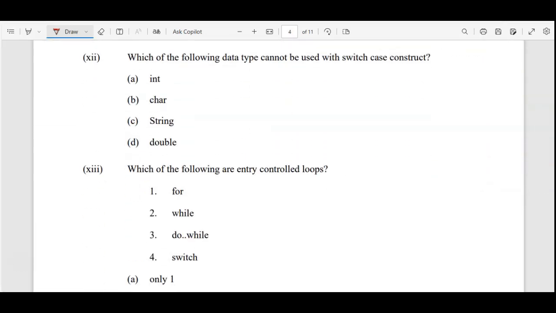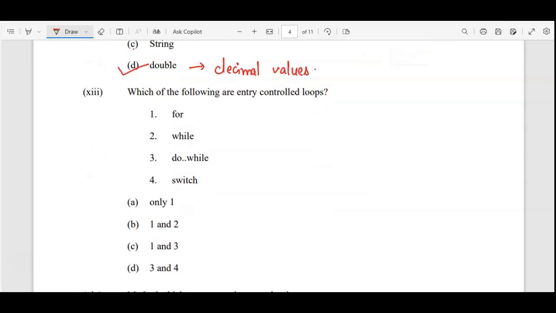Which of the following data types cannot be used with the switch case construct? Switch case construct is completely based on the direct value matching with the case value, right? So a direct and exact match is possible for integer, for character, for string, but it is not possible for double because double allows you to work with decimal values. And you know very well the exact match is not possible in case of decimal values. So the correct answer for this is option D. Decimal is not possible.